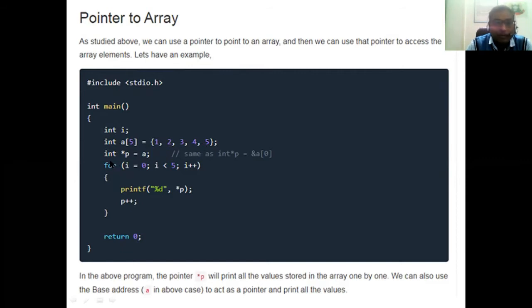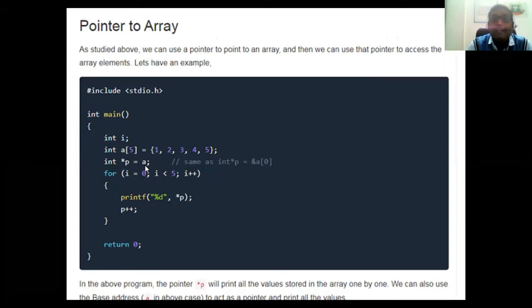After that, we have declared the pointer variable: int *p = a. What have we written? int *p, so p is a pointer variable equal to a. That means a is assigned to p. What does it mean? a is nothing but the array a, and a is equivalent to the address of a[0]. That means your array name itself contains the base address. So a contains the base address.